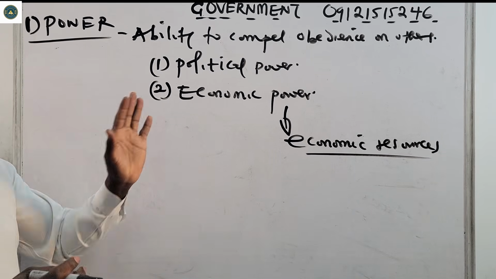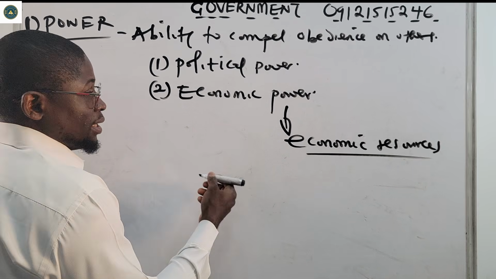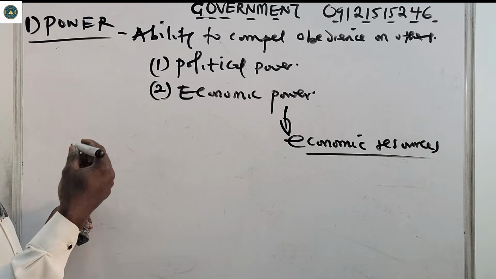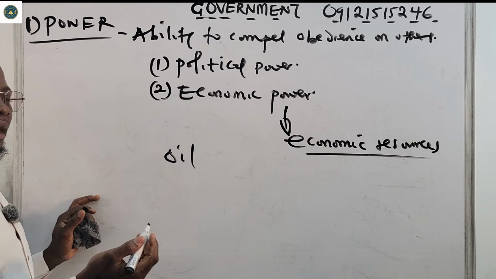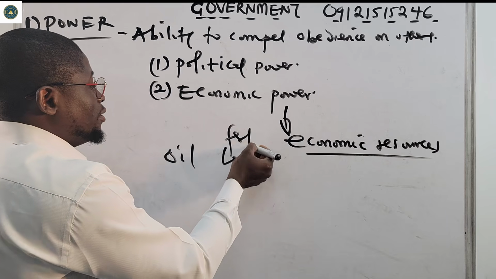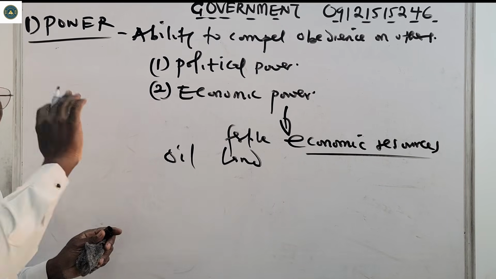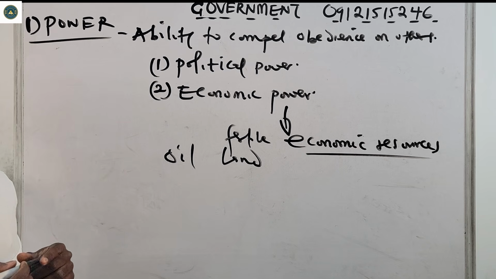For example, it may be a large deposit of minerals, or oil, or fertile land for agriculture or large scale agriculture. All these are economic resources, and they can be used to control the behaviors of others.